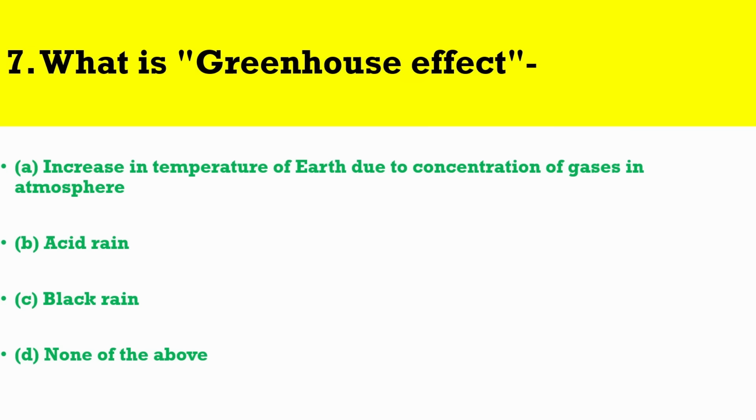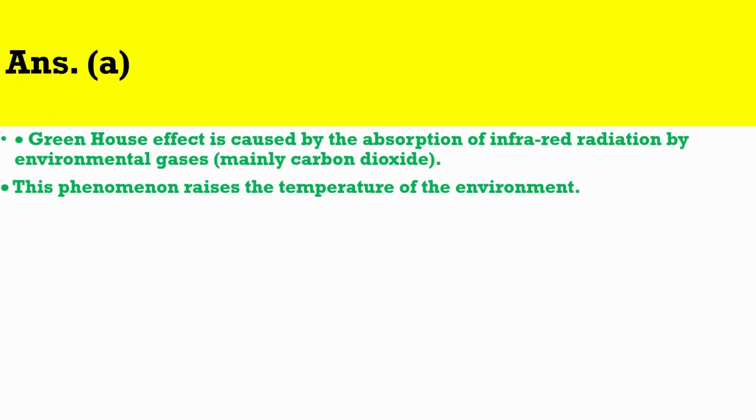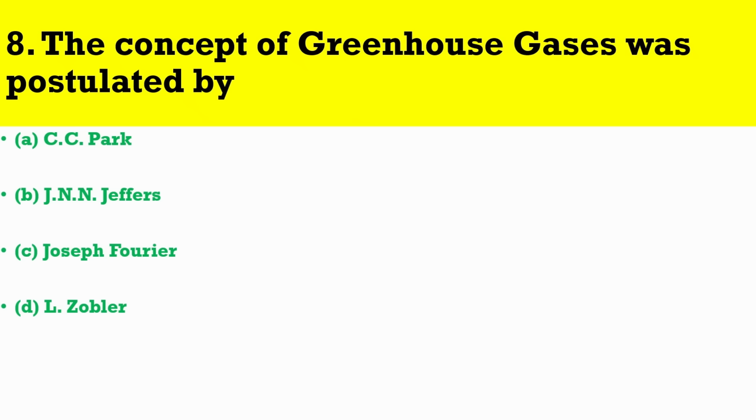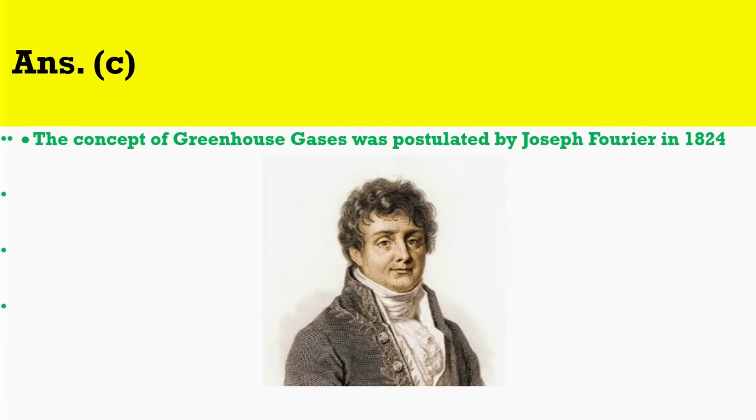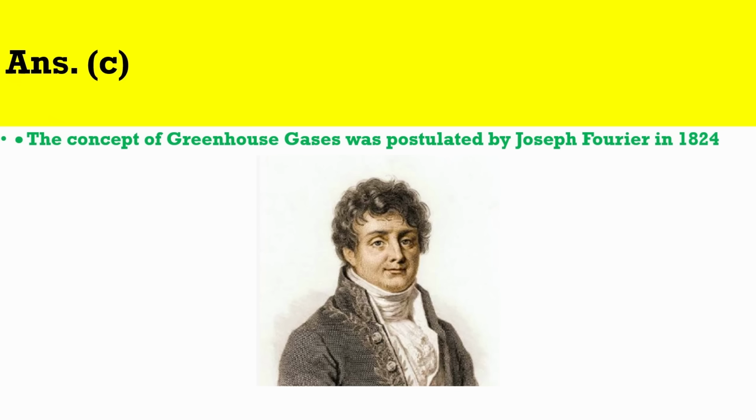Question number 7. What is greenhouse effect? The correct answer is A. Greenhouse effect is caused by the absorption of infrared radiation by environmental gases, mainly carbon dioxide. This phenomenon raises the temperature of the environment. Question number 8. The concept of greenhouse gases was postulated by. The correct answer is C. The concept of greenhouse gases was postulated by Joseph Fourier in 1824.